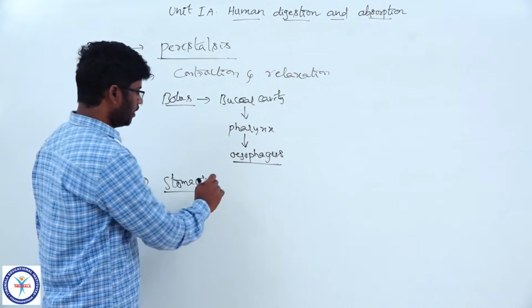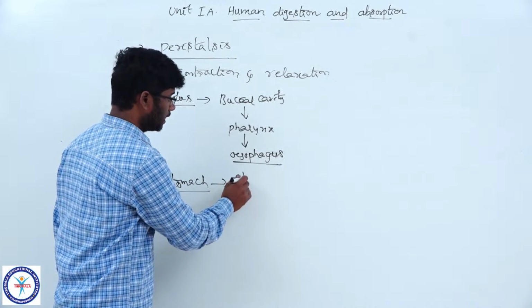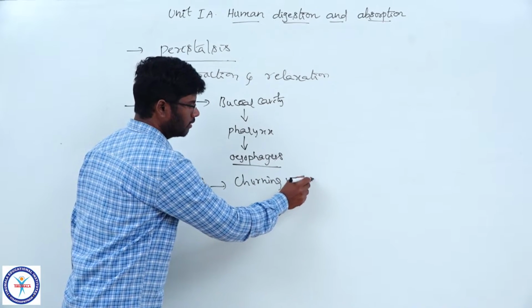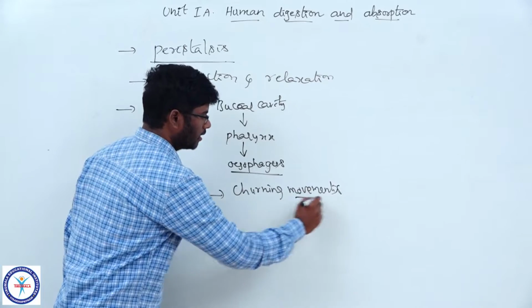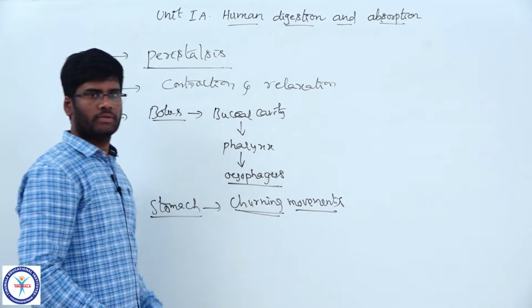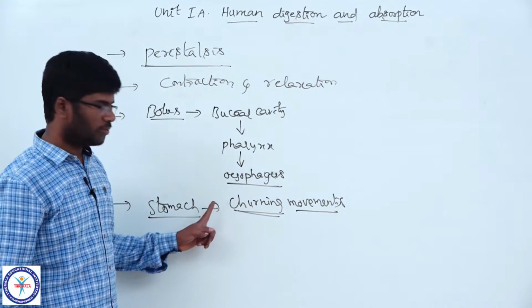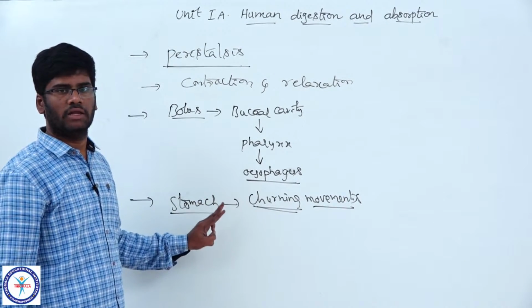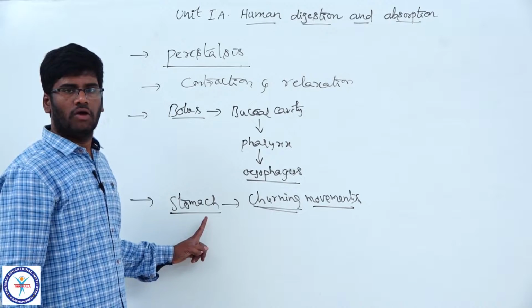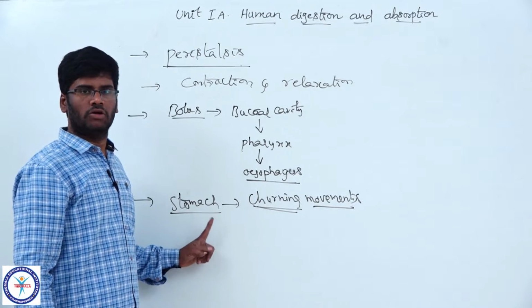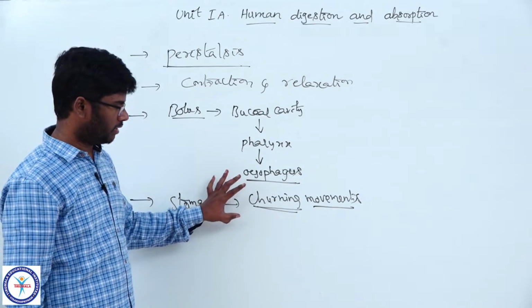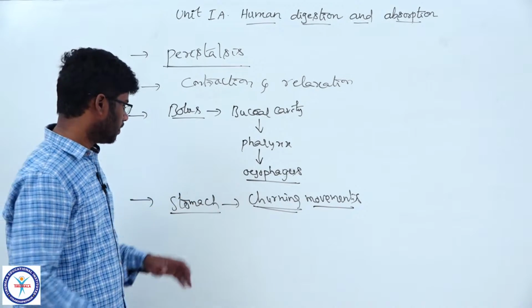Inside the stomach, the peristaltic movements are nothing but churning movements. The churning movements are nothing but a mechanical digestion. The peristaltic movements of the stomach are so powerful because there are three kinds of muscle layers on the wall of the stomach: outer longitudinal, middle circular and inner oblique layer. So the peristaltic movements, which are nothing but churning movements, are so powerful in the stomach.